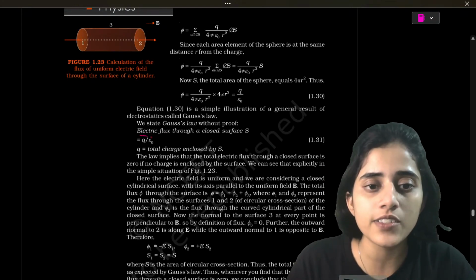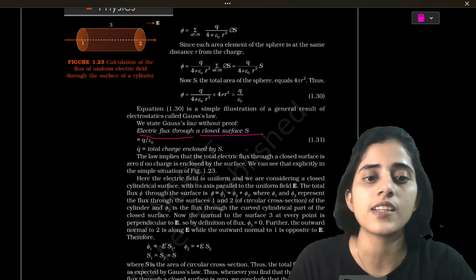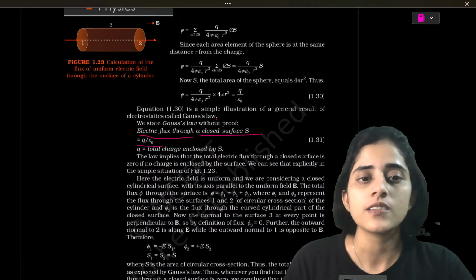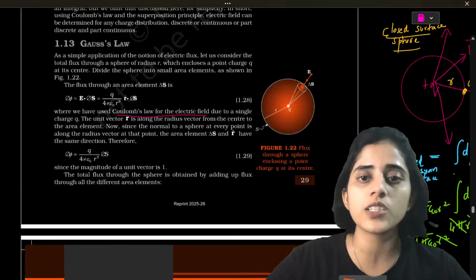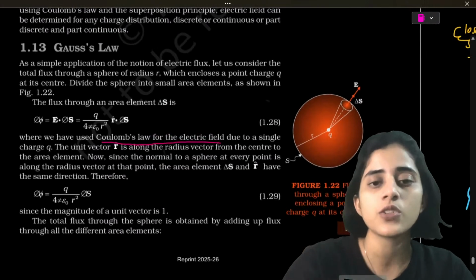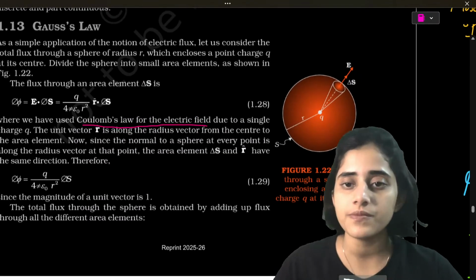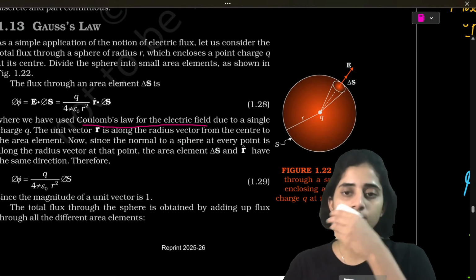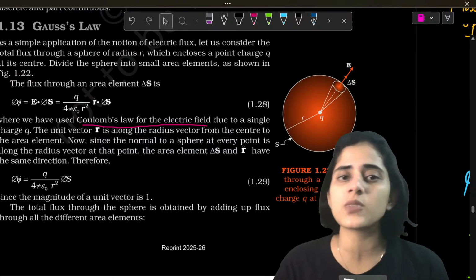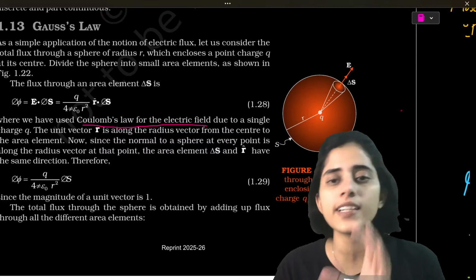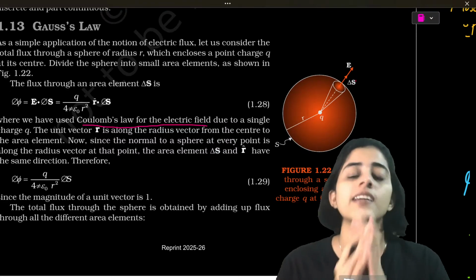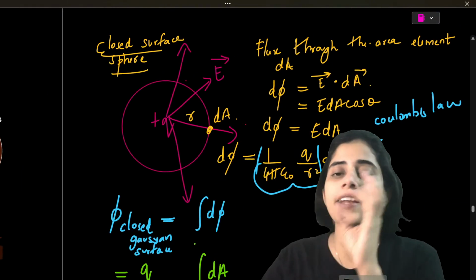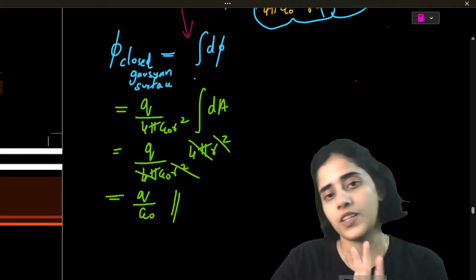Okay. So, electric flux through a closed surface is q by epsilon naught. That is what we have found out using this circle. You can see in this picture here an element del S is taken. I've just taken it as dA because that is what we usually take. It's only in the NCERT where it is taken as del S. Nothing wrong in taking it as del S. Instead of dA, you can just put it as del S. Same derivation. Okay?